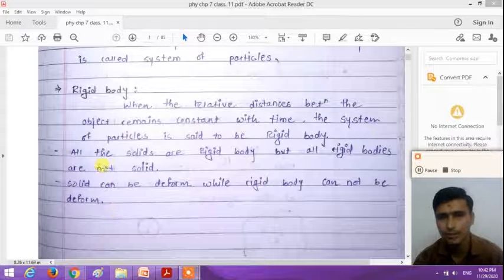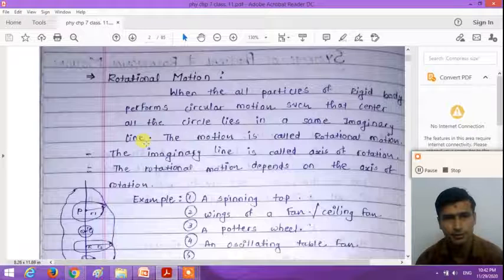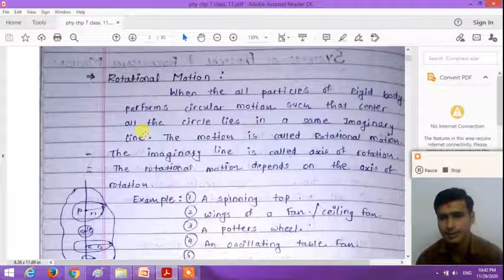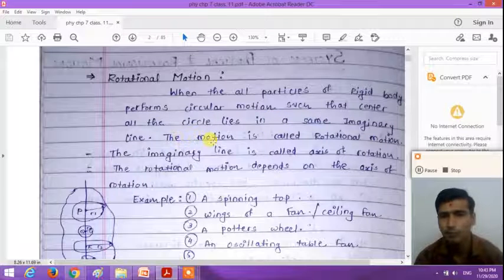So now the next point is what do you mean by rotational motion, right? The definition of rotational motion is in the second half of chapter number 7, right? So when all the particles of the rigid body perform circular motion such that the centers of all the circles lie on the same imaginary line, the motion is called rotational motion.